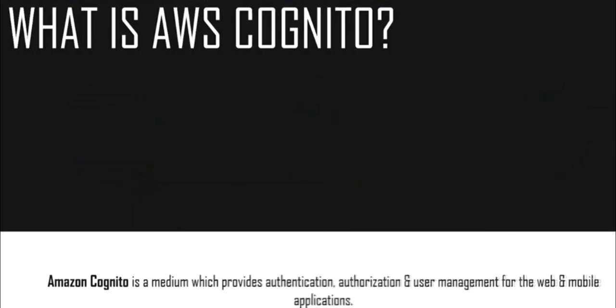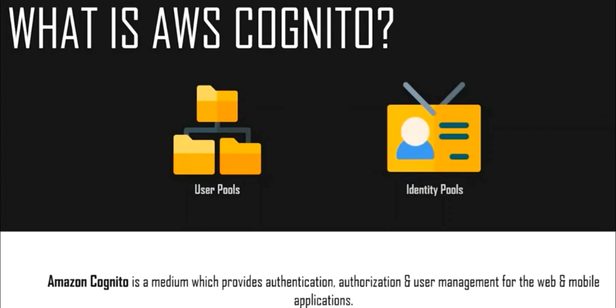So now we go on to the user pool and identity pool. A user pool is a feature of the AWS service where we create users. The fundamental purpose that a user pool provides is the ability to manage a directory of users. So think of it as a pool of users, and you can have one or many applications that